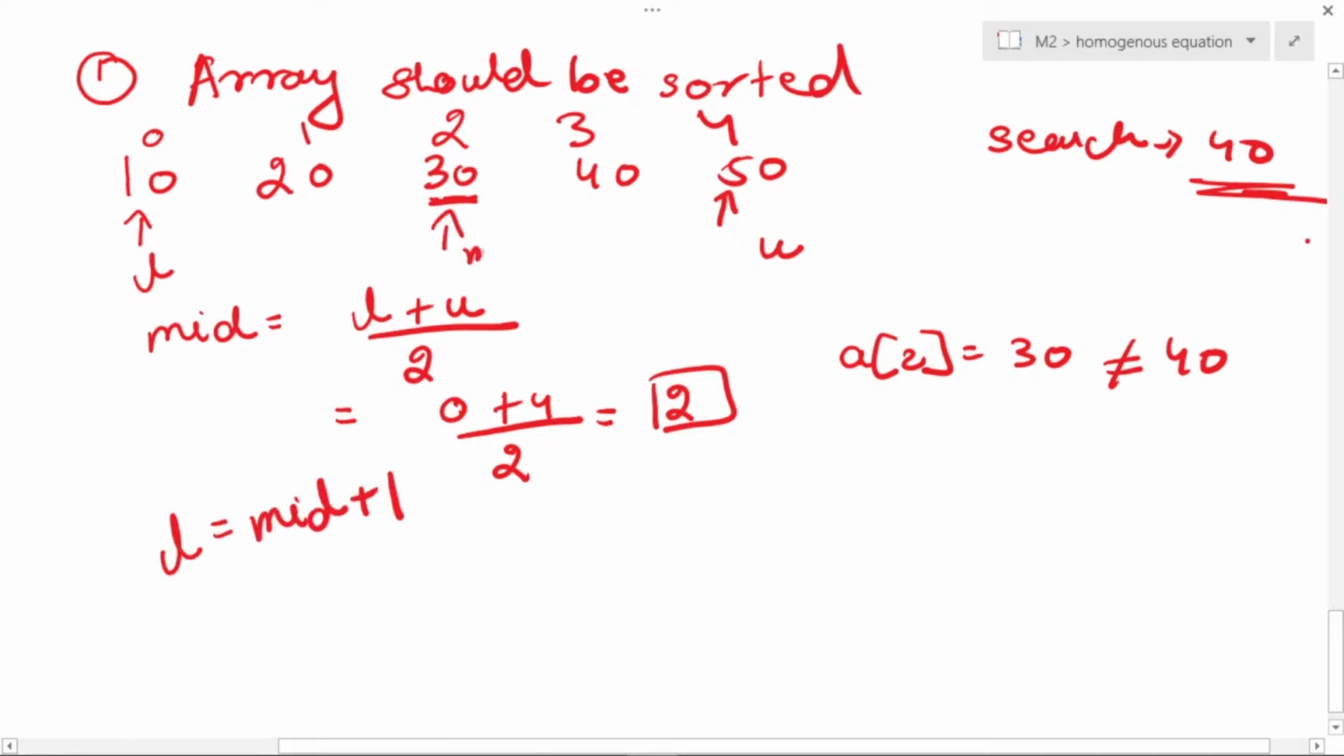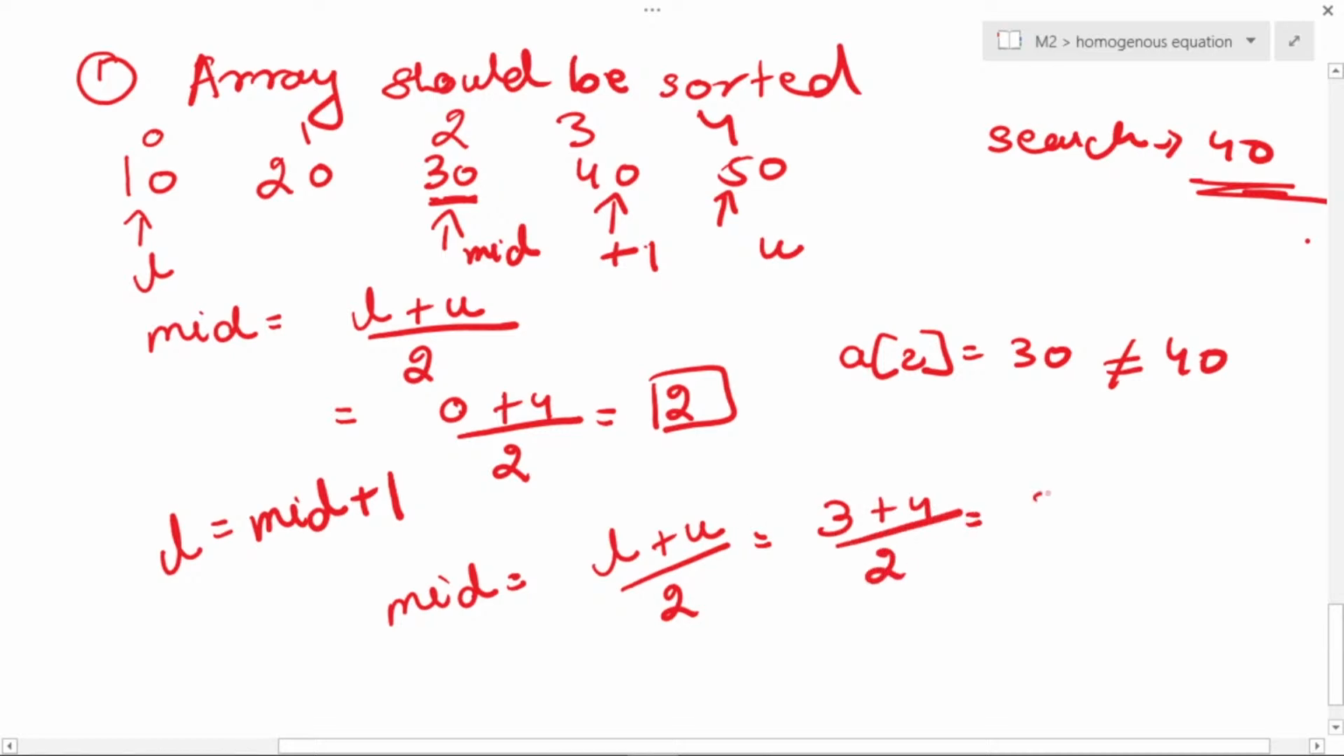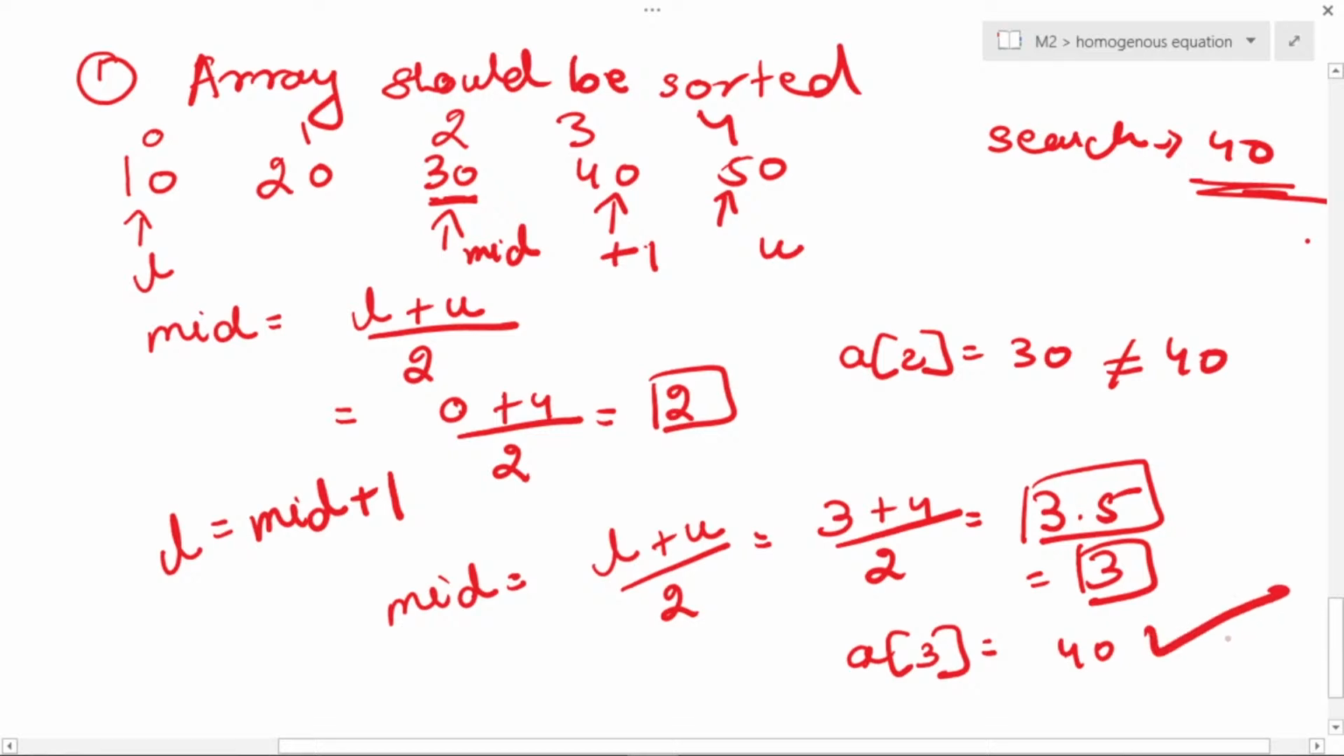Okay, so this is your mid. This is going to become mid plus 1. Now I'm going to say calculation of mid again, which is lower bound plus upper bound divided by 2. अब मेरा mid क्या था? 2. So mid plus 1 क्या हो गया? 3. So 3 plus 4 divided by 2, which is going to give me 3.5. So if it is 3.5, मैं इसको round up करूंगी 3 से. Now you are going to check the value at A of 3. So A of 3 is giving you 40, which is the answer, and you have got the element. This is what is binary search.